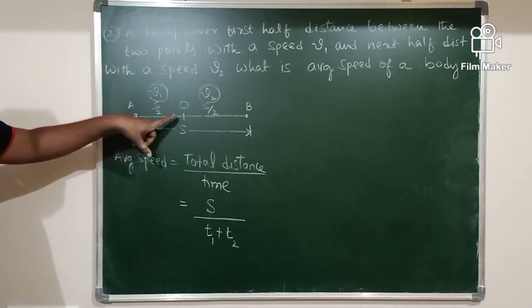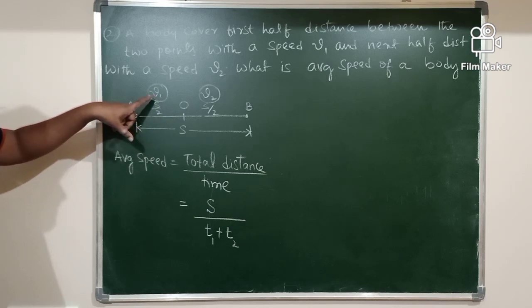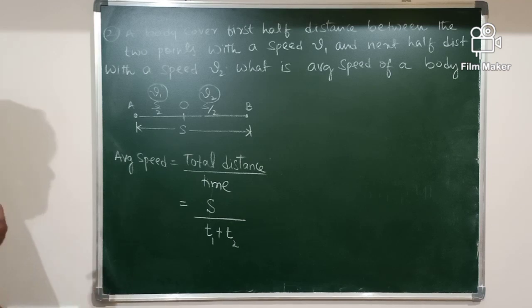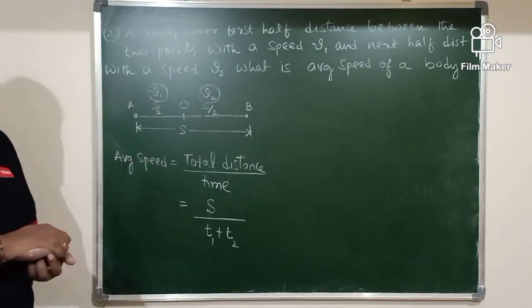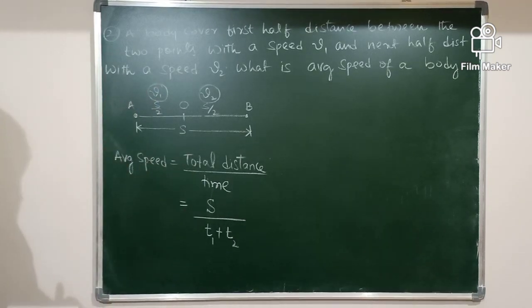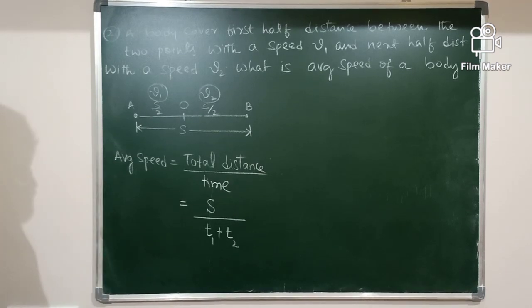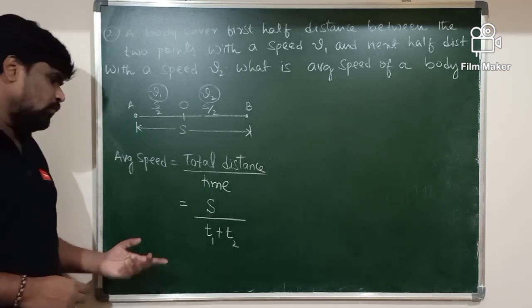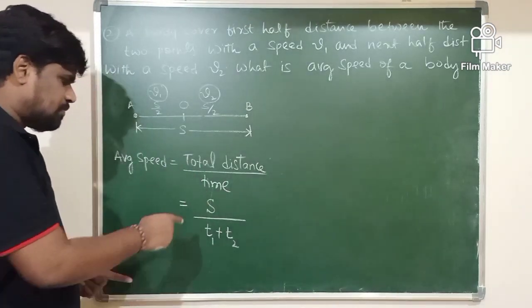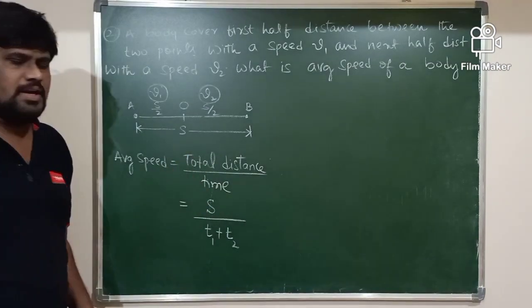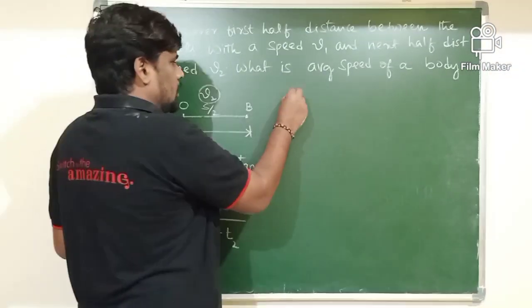The first half of the distance, the body is covering with a speed v1. The second half it is covering with v2, and they are asking you to determine the average speed. We can determine the average speed provided we know the values of T1 and T2.